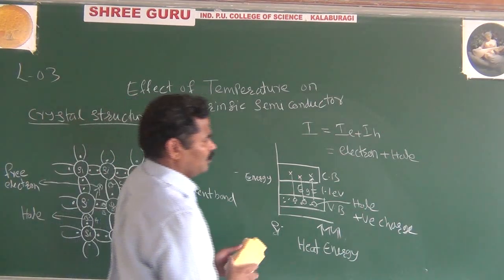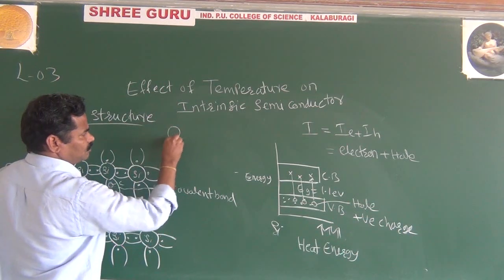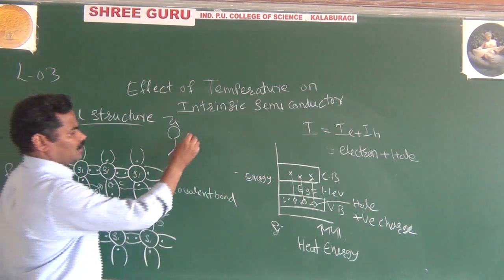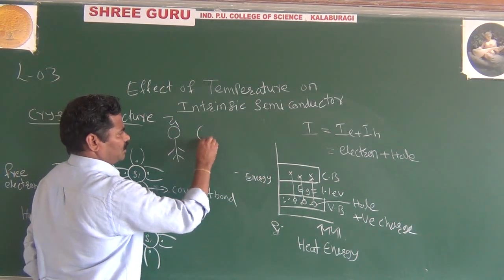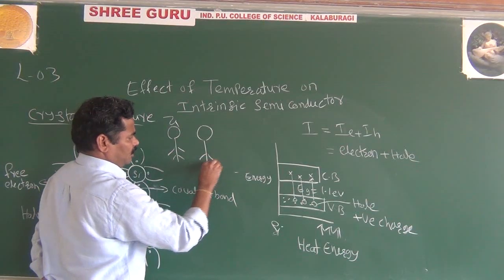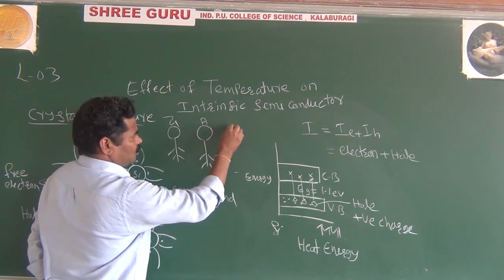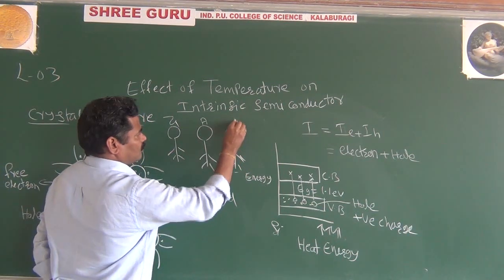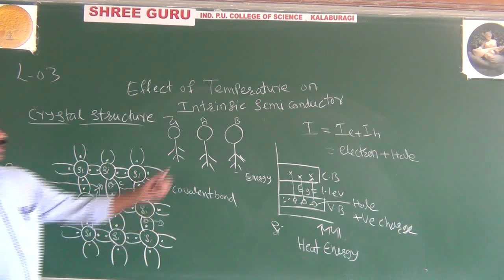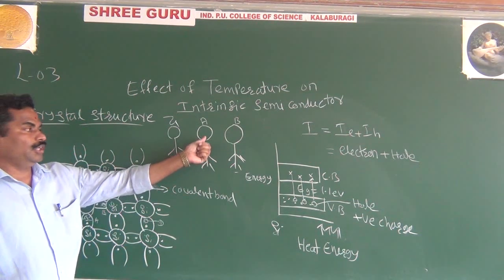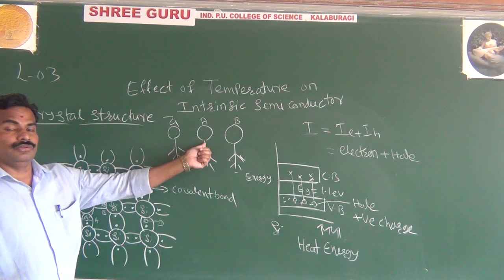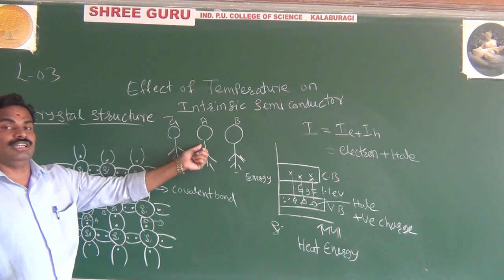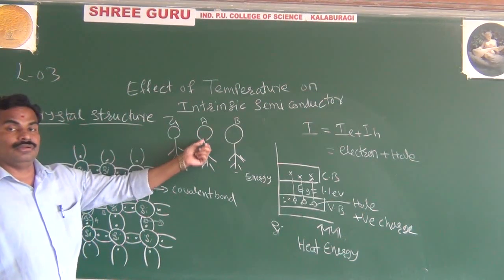In a general example, you take one person, maybe a rich student, and another student A, and this is student B. What will A do? Student A wants some amount for some purpose, maybe to pay the college fees, but does not have that amount.